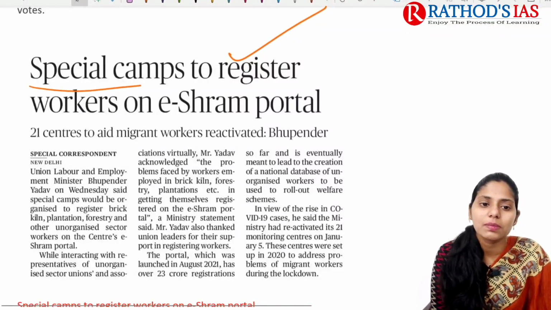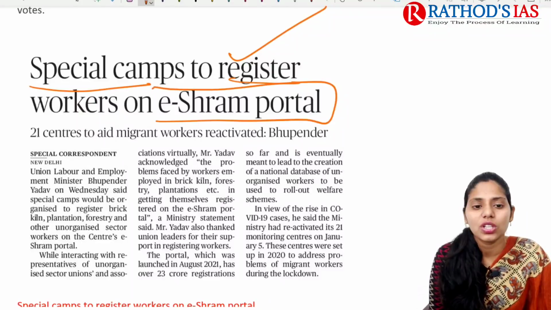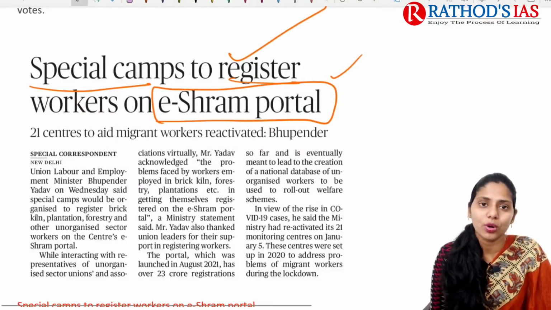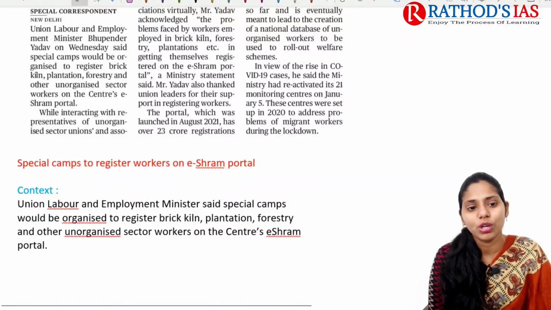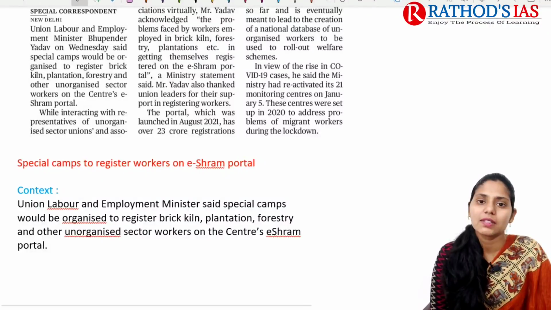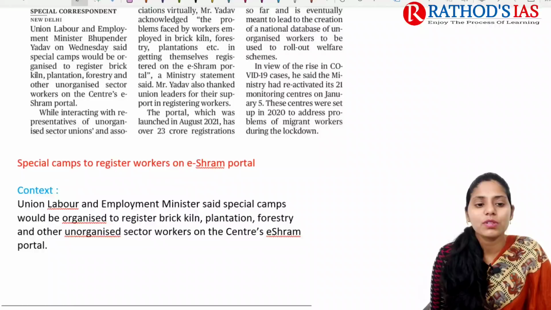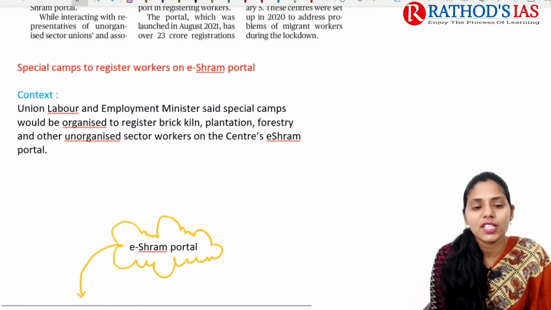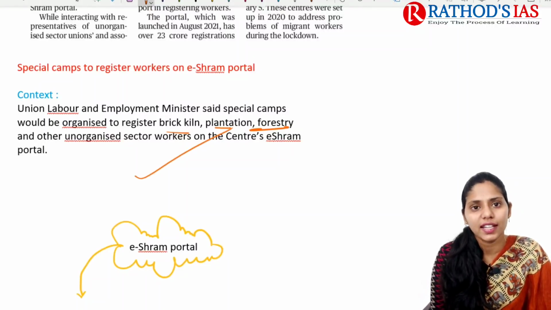It is regarding special camps to register workers on the E-Shram portal. So it is mainly talking about this E-Shram portal. This article will be important, especially from your prelims point of view. If you see the context, it mainly says that the Union Labour and Environment Minister said that special camps would be organized to register especially unorganized sector workers like bricklayers, plantations, forestry, etc., under the Centre's E-Shram portal.